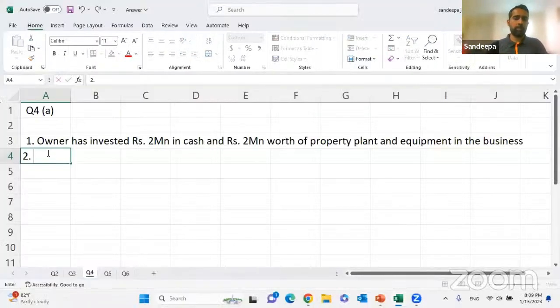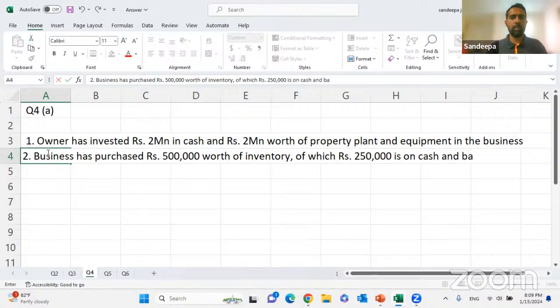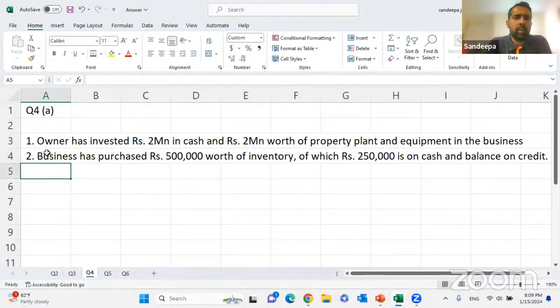Right, the second one: business has purchased rupees 500,000 worth of inventory, of which rupees 250,000 is on cash and balance on credit.